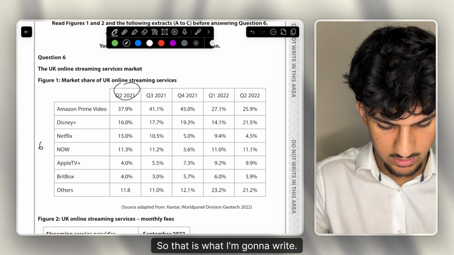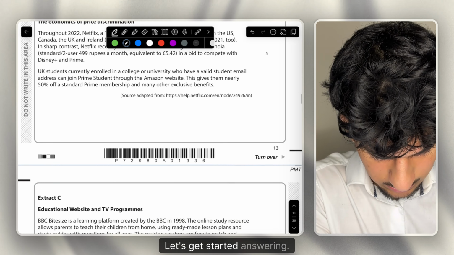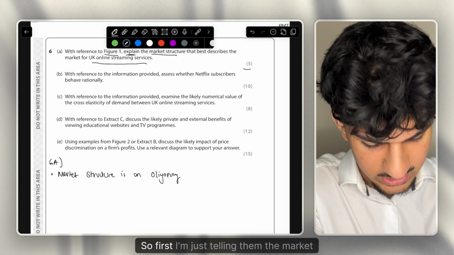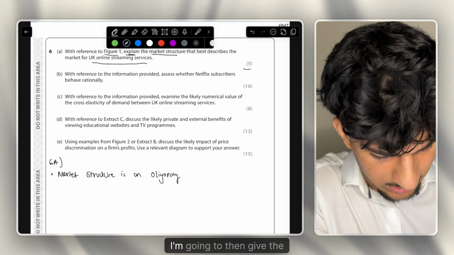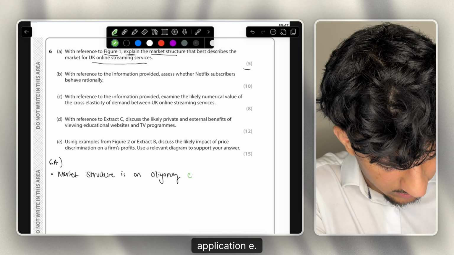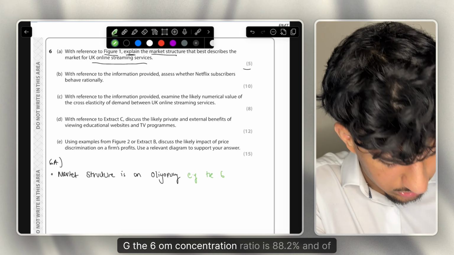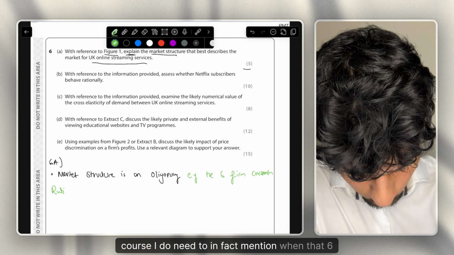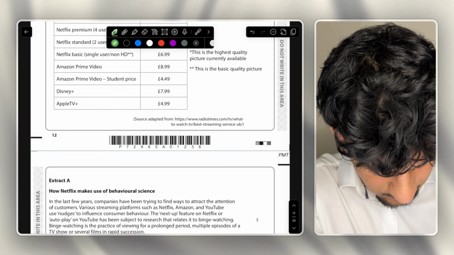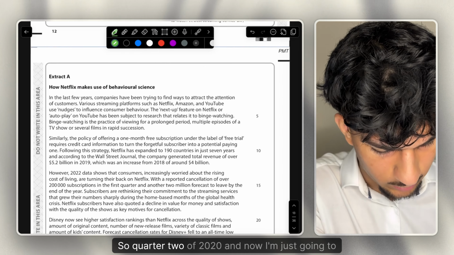So that is what I'm going to write. Let's get started answering it. So this is how I'm answering it. First, I'm just telling them the market structure. Market structure is an oligopoly. I'm then going to give the application, e.g. the 6 firm concentration ratio is 88.2%. And of course, I do need to mention when that 6 firm concentration ratio was. I think it was June, so Q2 of 2021.